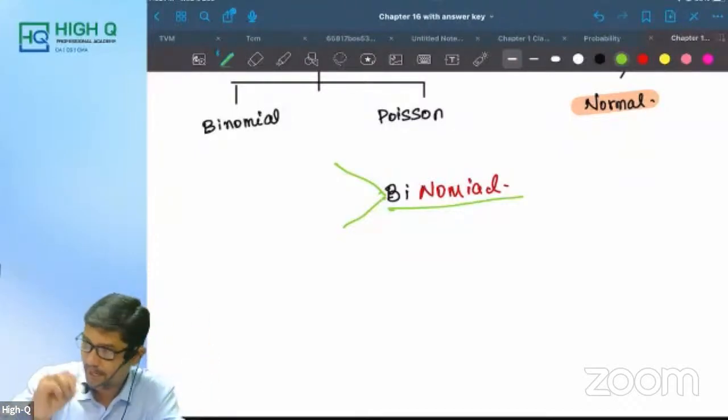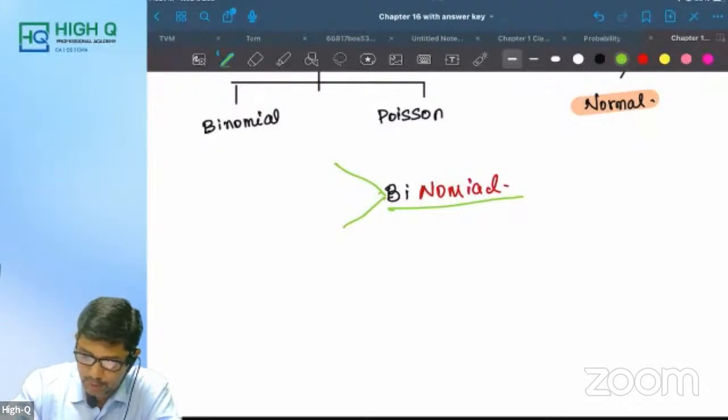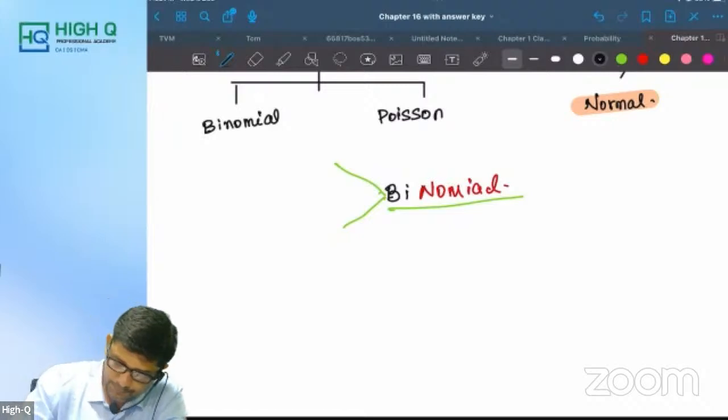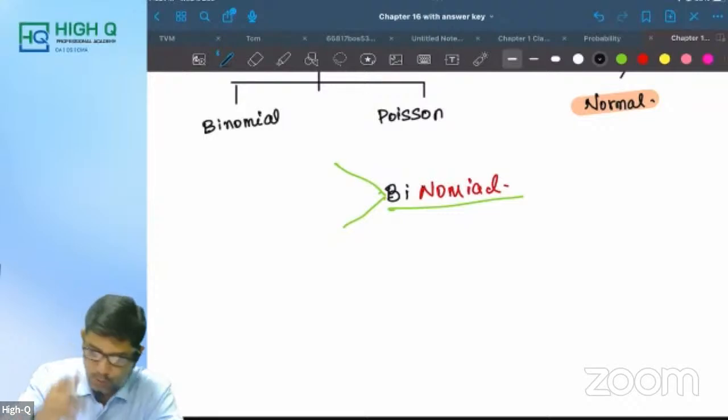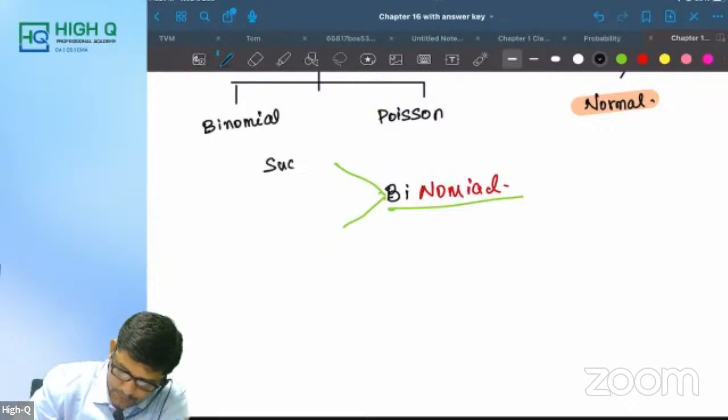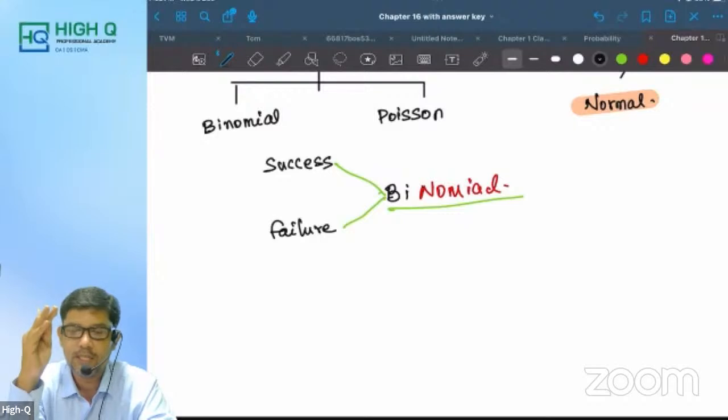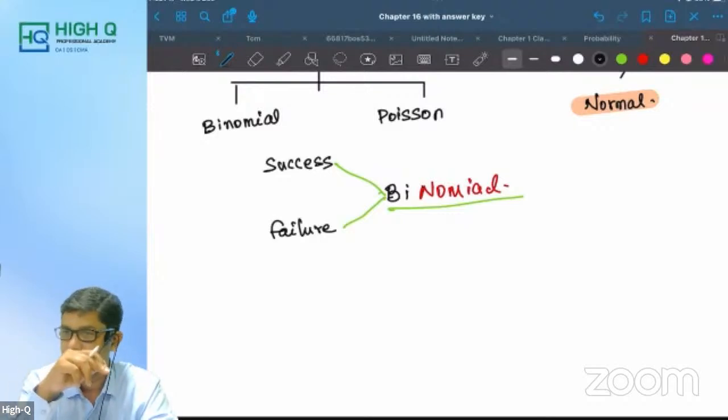Here it is binomial distribution. What are we talking about? In binomial distribution, bi stands for 2. We are going to deal only with two outcomes. One is success, the other one is failure. In binomial distribution, we discuss only two outcomes, success and failure.